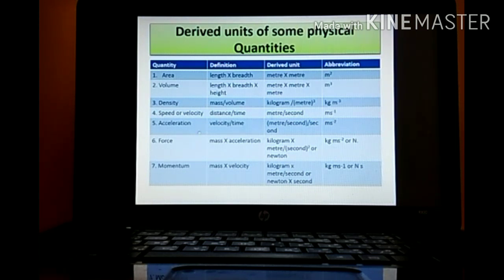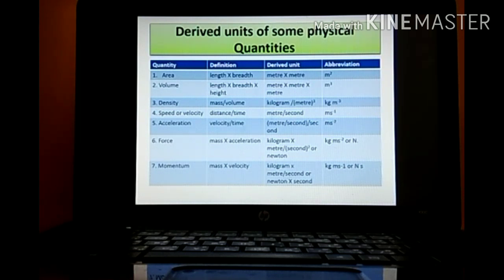Next one, acceleration. Acceleration's formula is what? Velocity upon time. Velocity upon time means what? Velocity's SI unit is meter per second. Time is again second. So meter per second square. So it can be denoted by meter seconds minus 2. Next one is force. What is the formula for force?